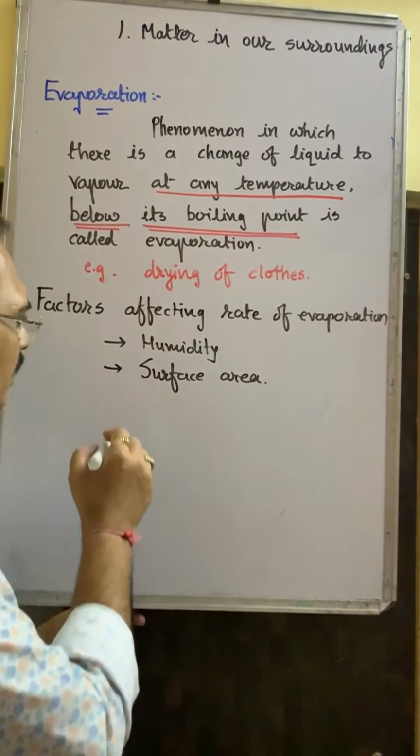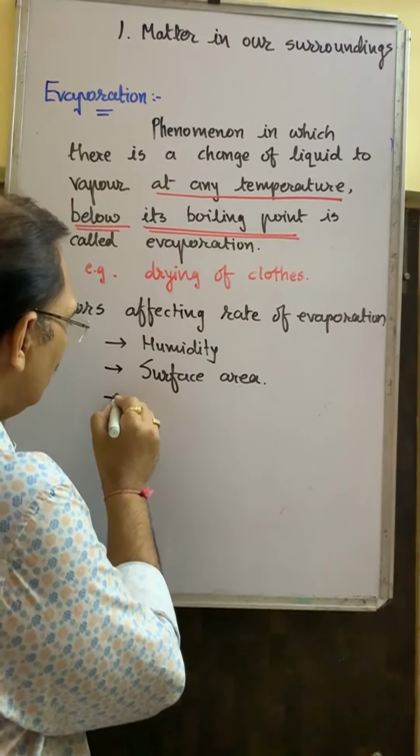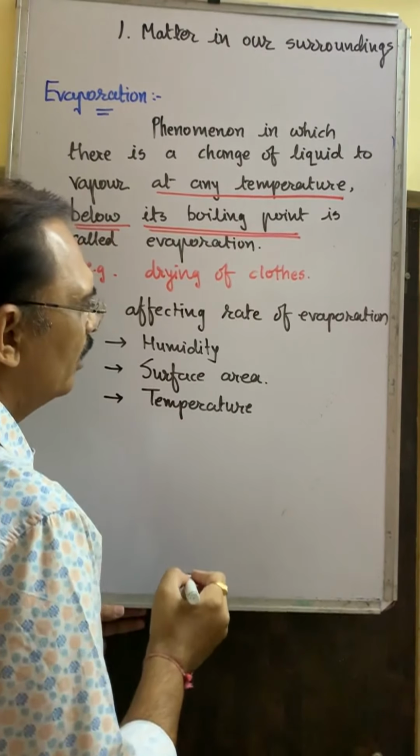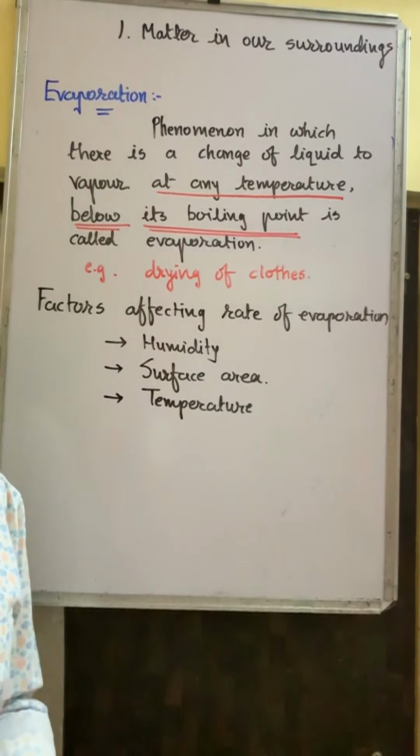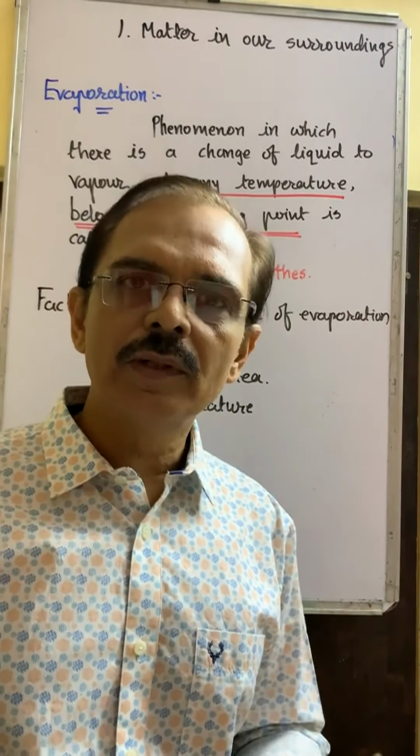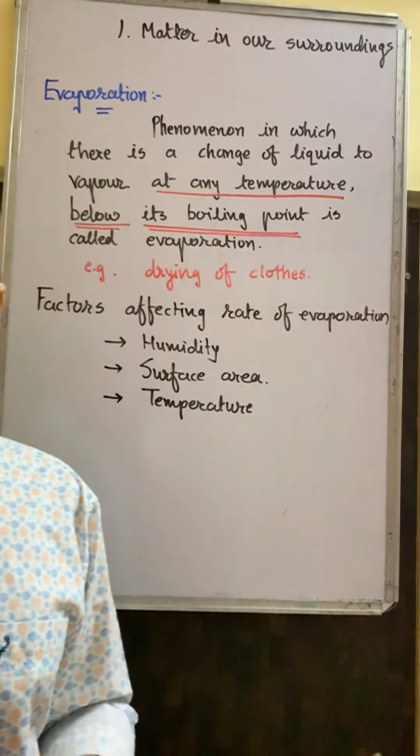Okay, so surface area is also an important factor for the rate of evaporation. And the most important and very well known is temperature. When temperature increases, rate of evaporation increases. When temperature decreases, then rate of evaporation also decreases.